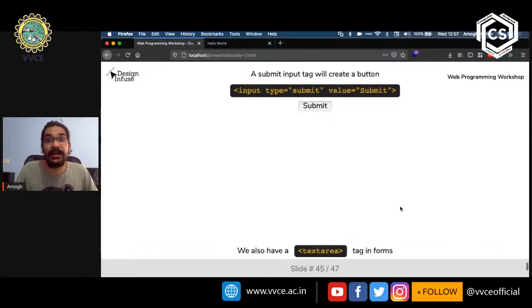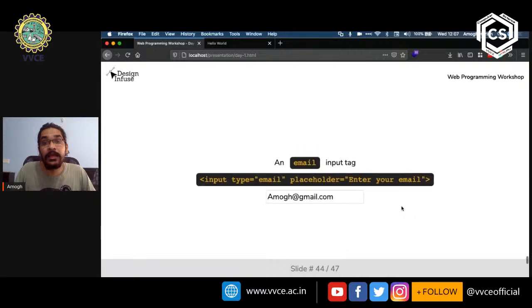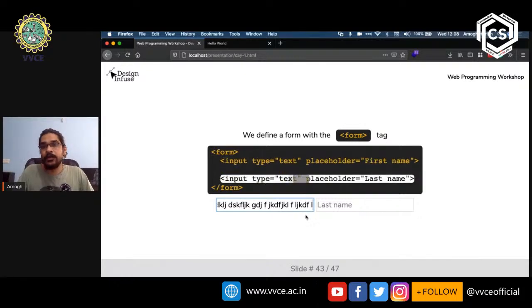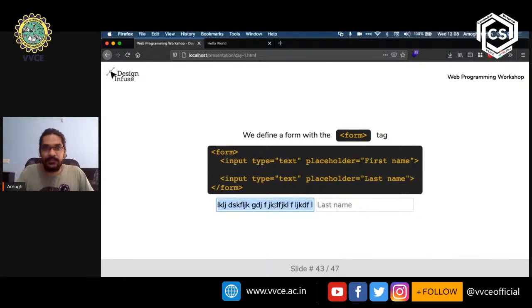So I'll just demonstrate that. I'm going to go back here and come to the first example that I showed you, where it says first name and last name. And I'm just going to type out keys, I'm just going to keep typing. Now, as you can notice, it's scrolling horizontally as I type. As I keep typing, it's just going to the left. It's not creating new lines. So the input type text is going to create a single line text field.